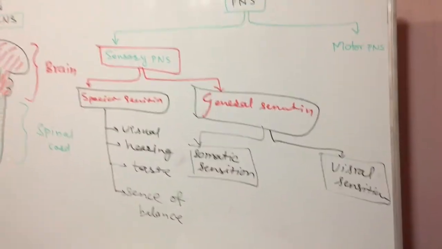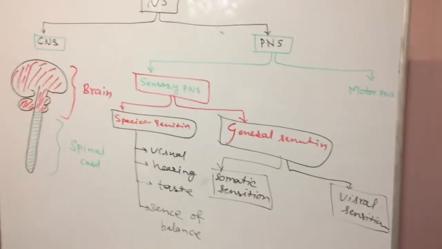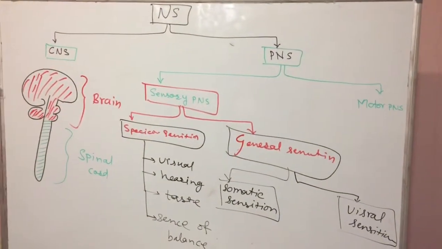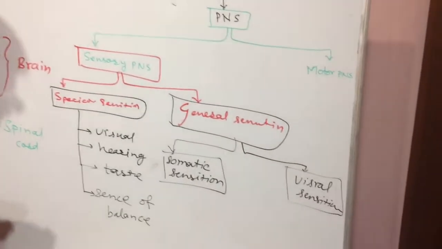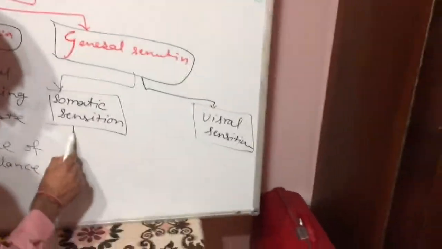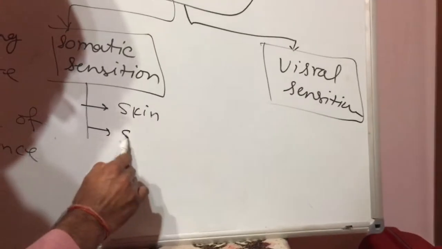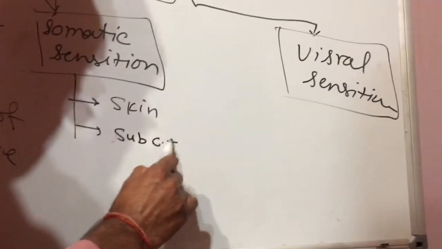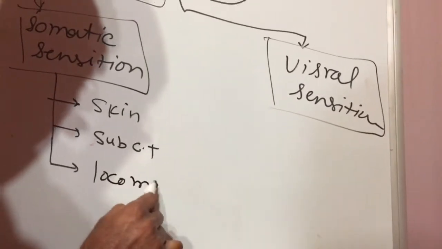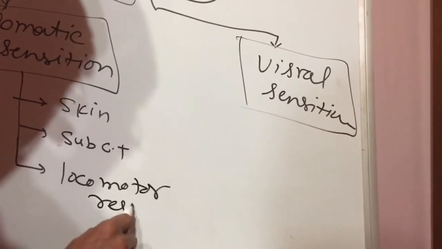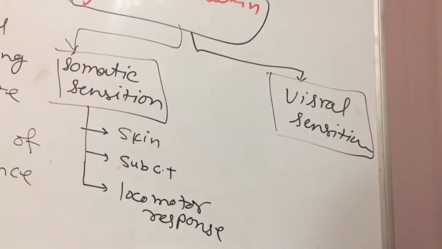Somatic sensation is from the skin, subcutaneous tissue, and the superficial body, and also comes from the locomotor system. This is the sensation we can feel with our skin, subcutaneous tissue and locomotor system. Okay, this is the somatic sensation.